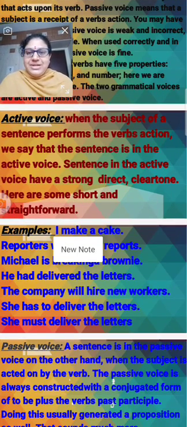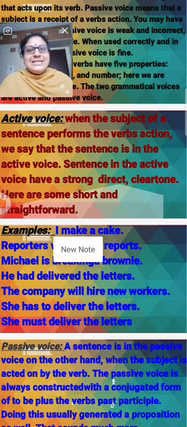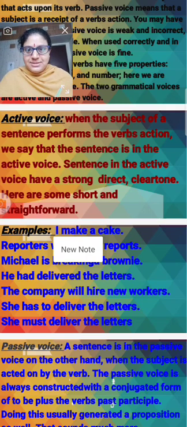Sentences in the active voice have a strong, direct, clear tone. I already told that. Sentences in the active voice have a direct and clear tone. It directly completes the sentence. It directly gives a meaningful sentence, not depending on any other.